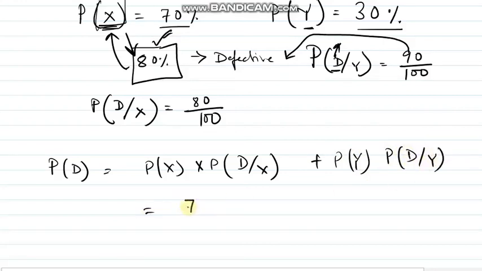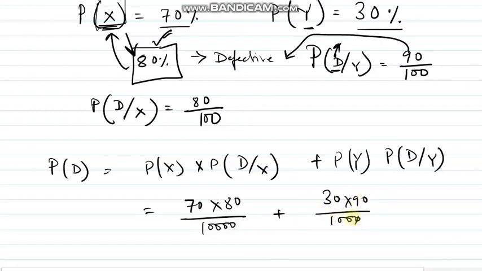So it will be 70 into 80 divided by this, plus 30 into 90 divided by this. If I simplify, 1000, one more 0 will come here, so this 0 will be cancelled out. So it will be 56 plus 27, that is 83 divided by 100.